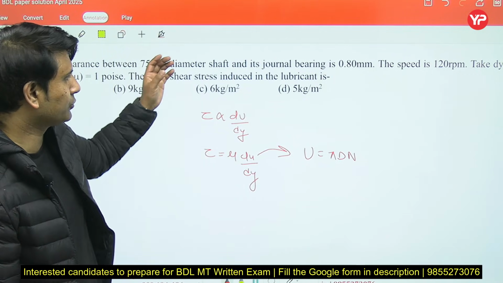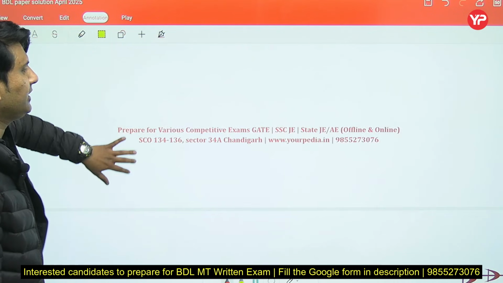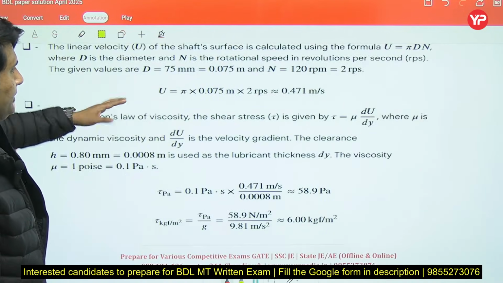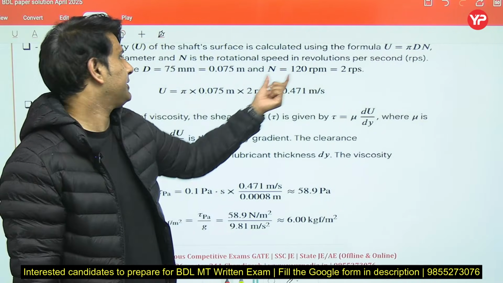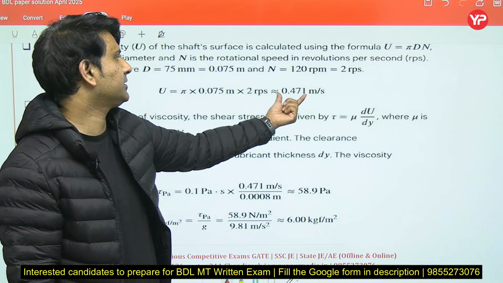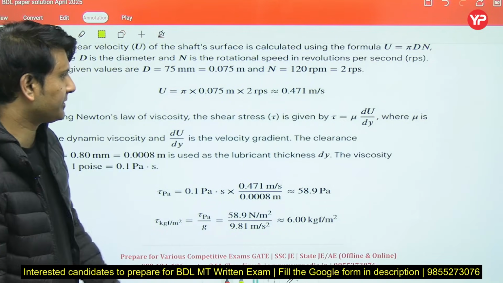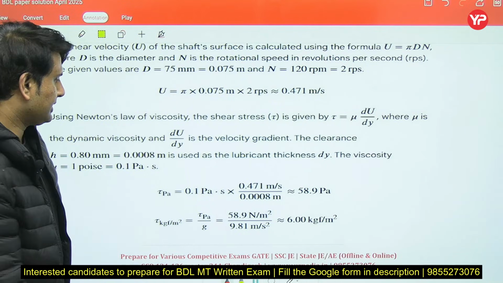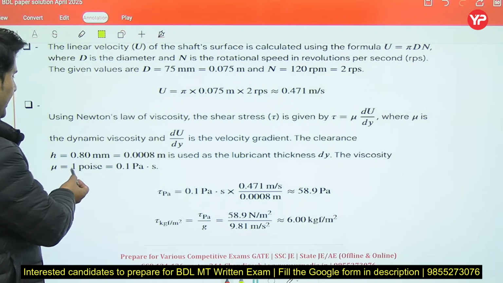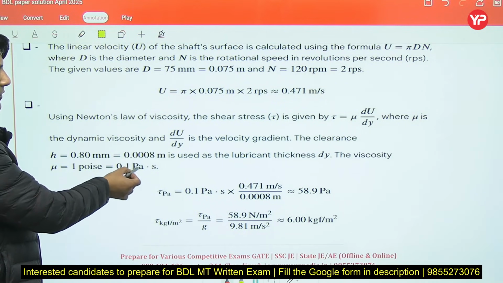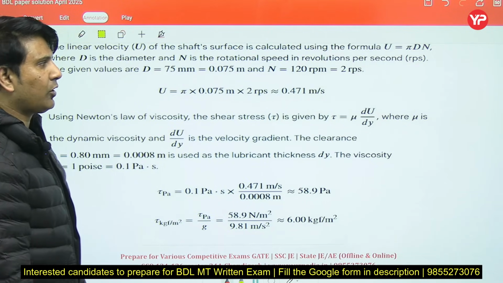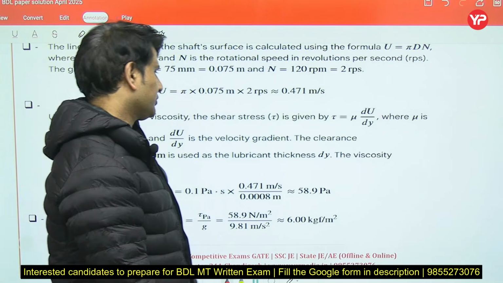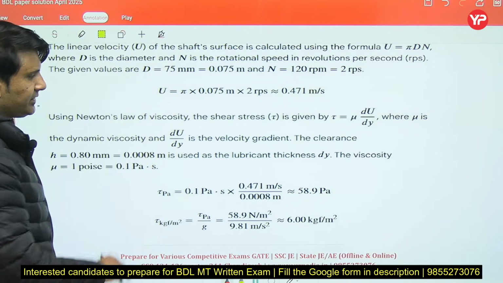Now you can easily put these values in this particular formula. So u = pi D N, the value will be 0.471 meter per second. Now tau in Pascal. As you know that 1 poise is equal to 0.1 Pascal second, because all values are in meter per second, that's why we have to change it.